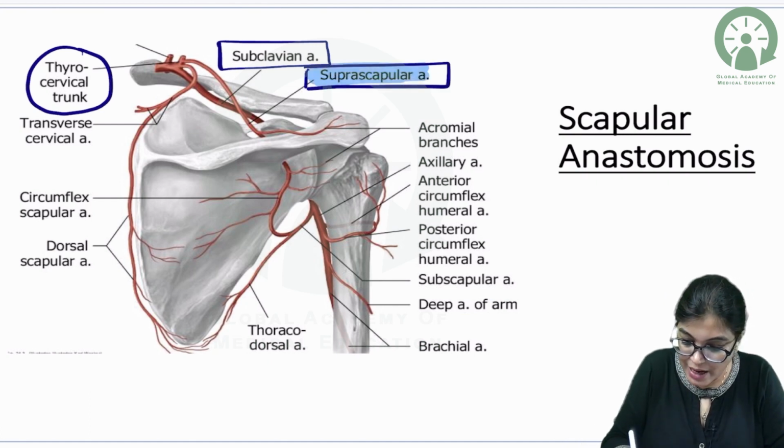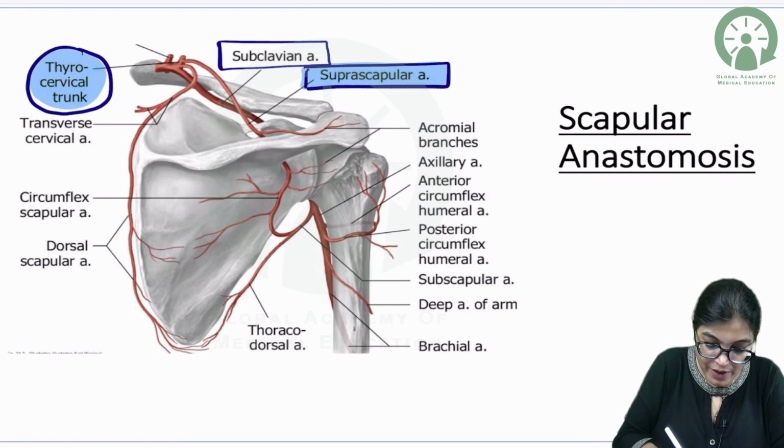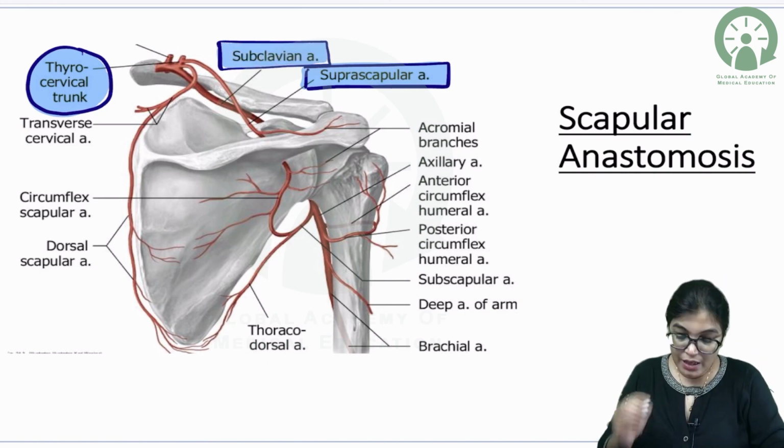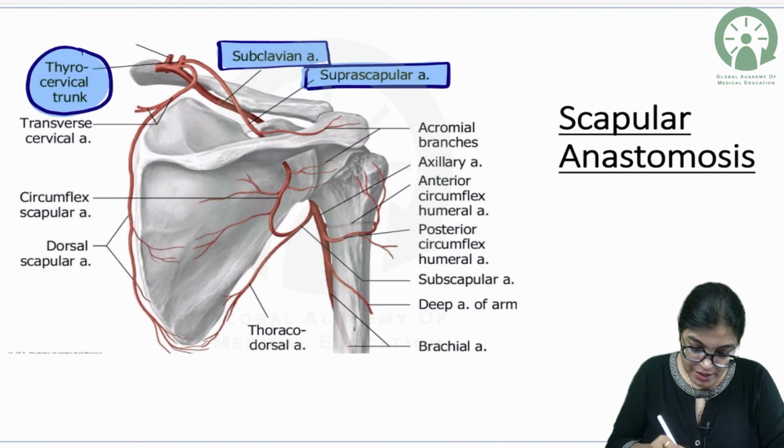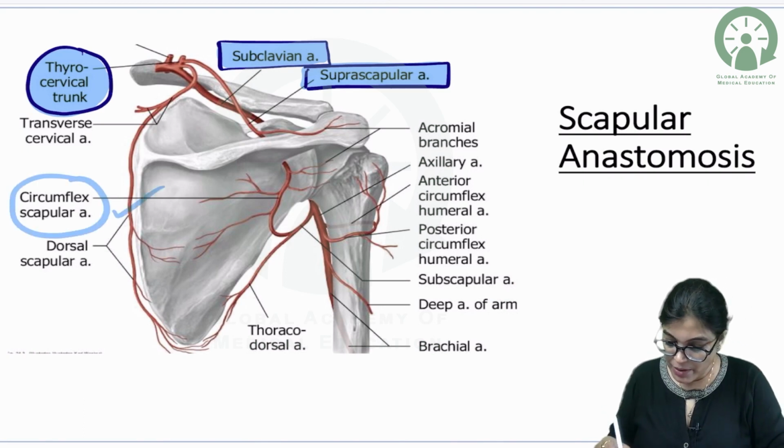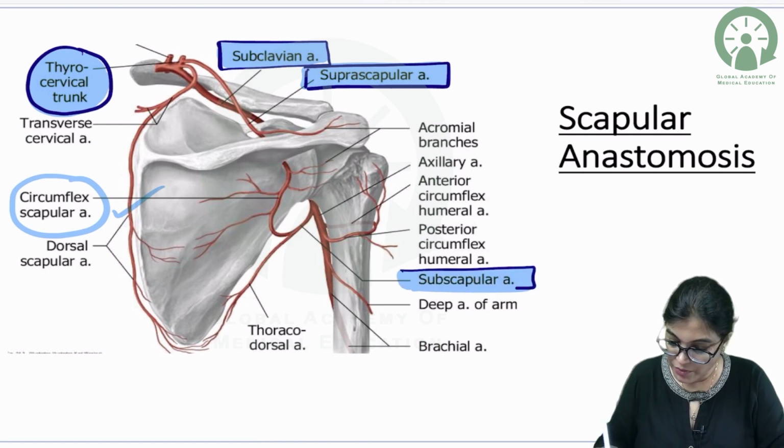So this suprascapular artery is a branch from the first part of the subclavian artery. Why? Because the thyrocervical trunk is also a branch from the first part of the subclavian artery. Now, this anastomoses with the circumflex scapular artery, and we know that the circumflex scapular artery is a branch of the subscapular artery, and the subscapular artery is a branch of the third part of the axillary artery.